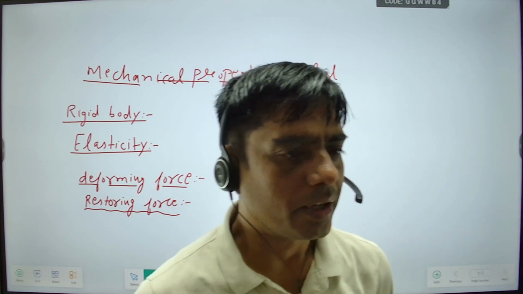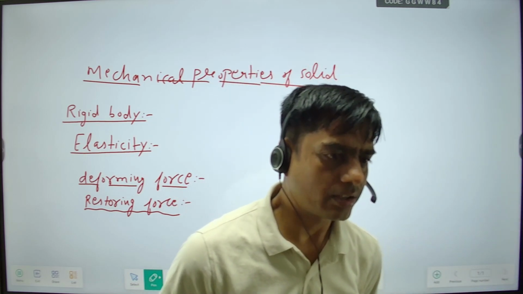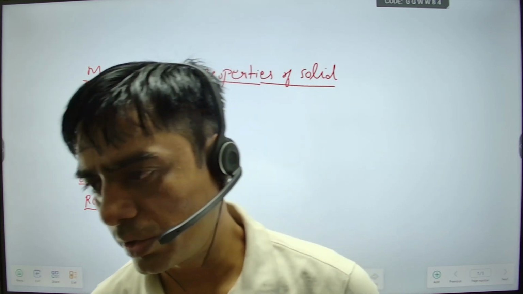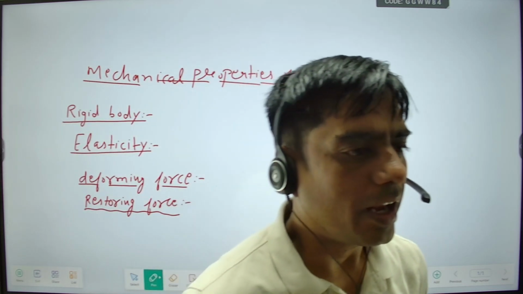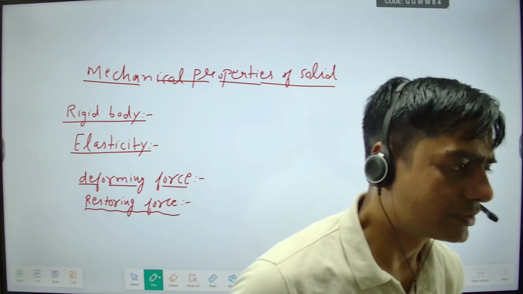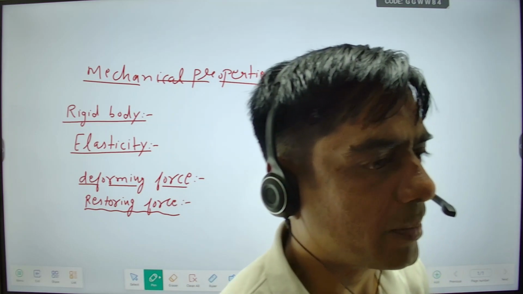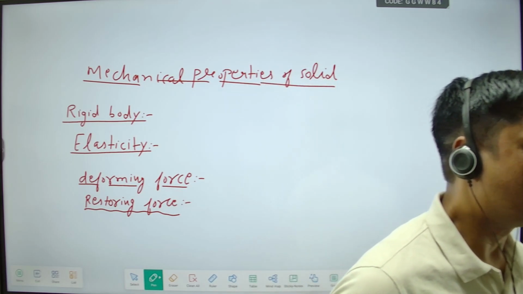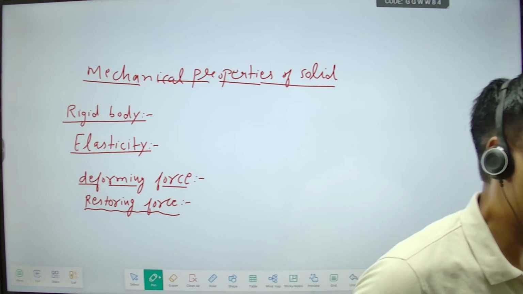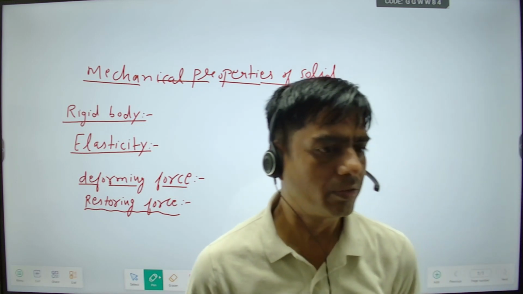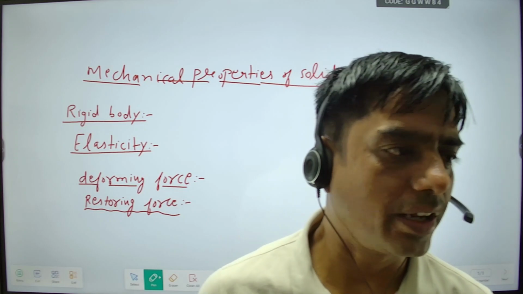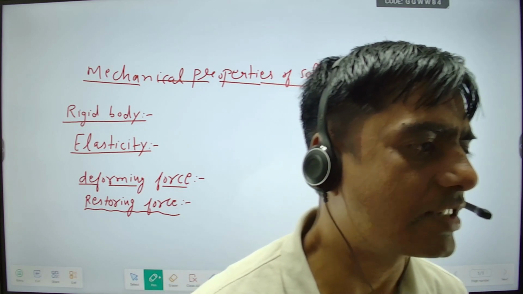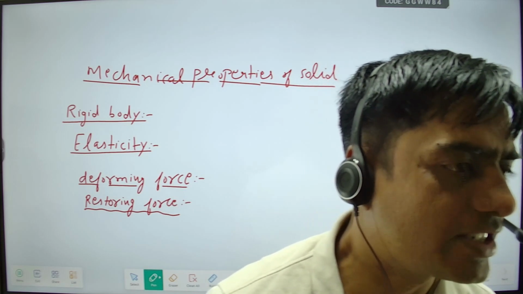If these two are not the same, that means the object will not be able to regain its original shape. If an object regains its original shape after removal of the deforming force, that is known as elasticity, elastic nature.